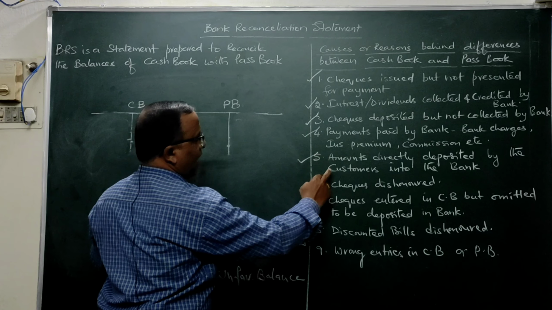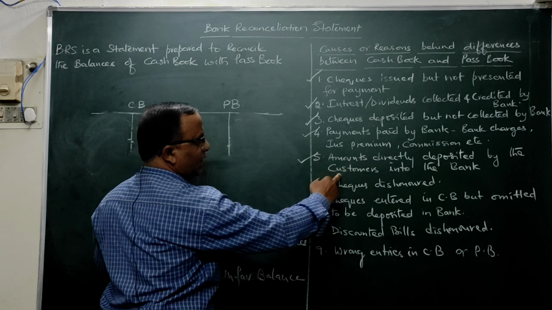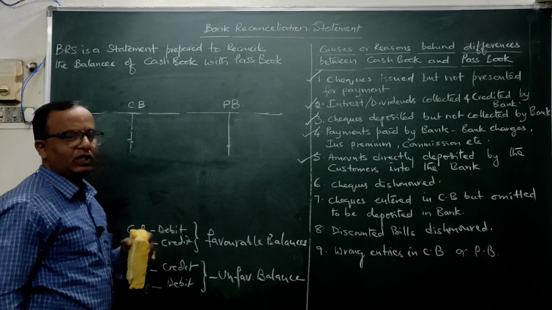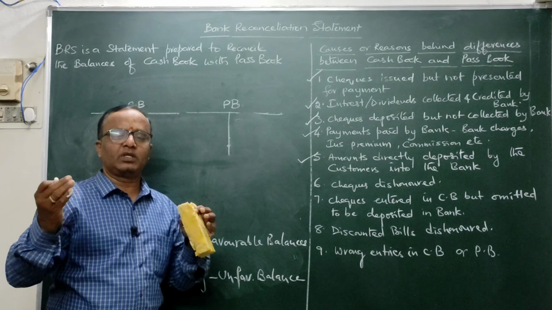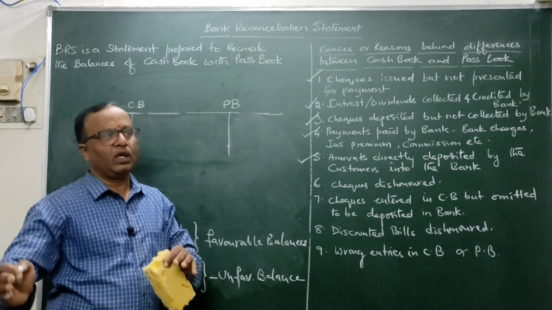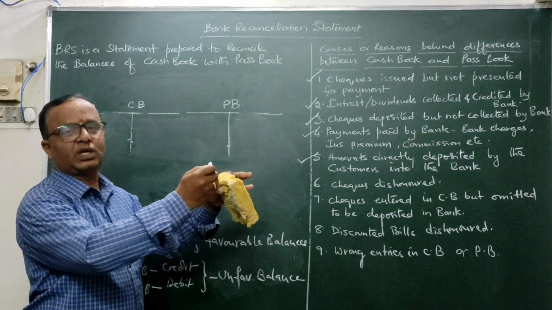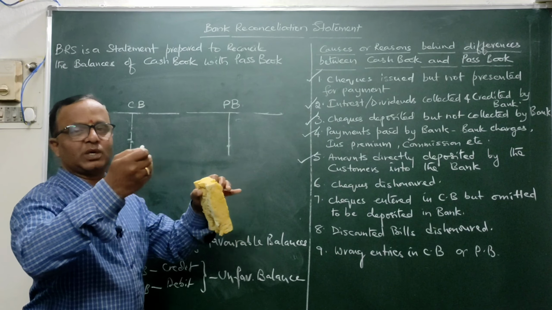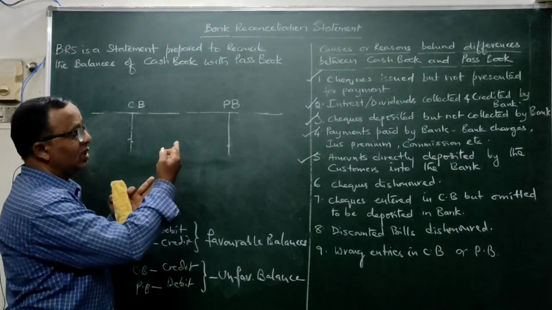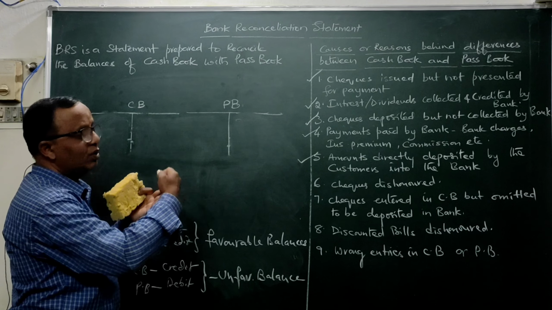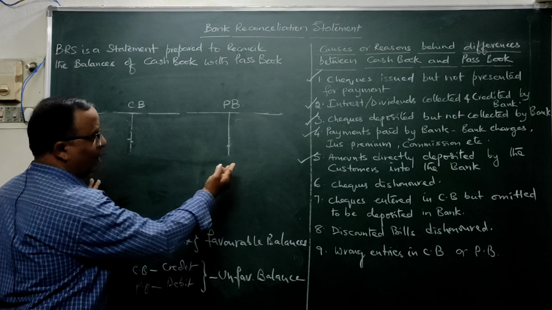See the next one, amounts directly deposited by the customer into the bank. Whose customer? Our customer. We are the businessman. Our customer, instead of paying money to us, has gone to the bank directly and deposited whatever money he is supposed to pay to us in our bank account. That information we are not having. So we will not be posting it in the cash book, but in the passbook the banker has collected it. In other words, it is deposited in your account, so it has to be credited there.